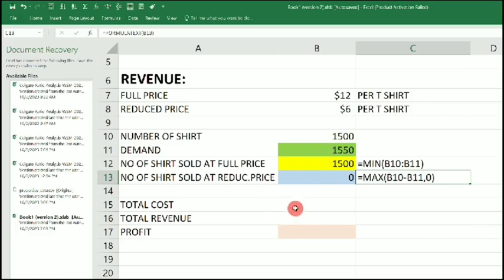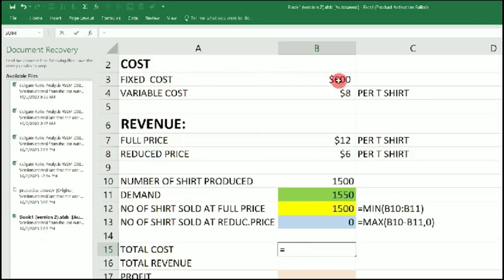How do we make profit? Now, profit is the same thing as saying revenue minus total cost, right? All right, so first we need to input what our total cost is. So our total cost equals the fixed cost, which is $600, plus our variable cost. Now our variable cost is $8 per t-shirt, and the number of t-shirts produced is 1,005.